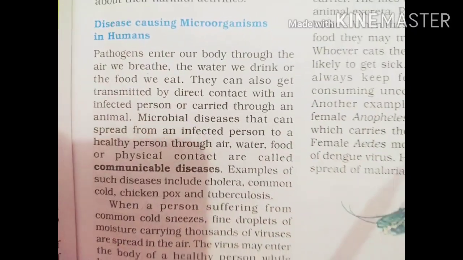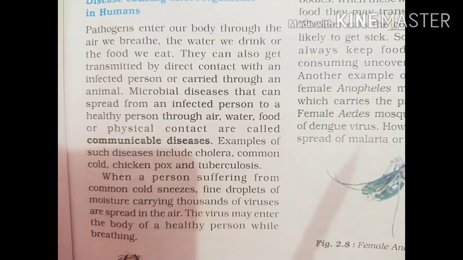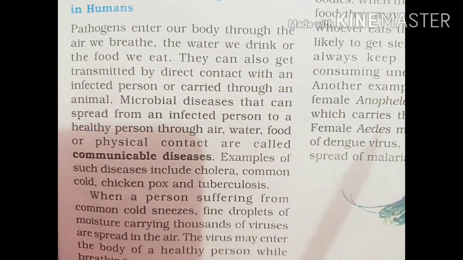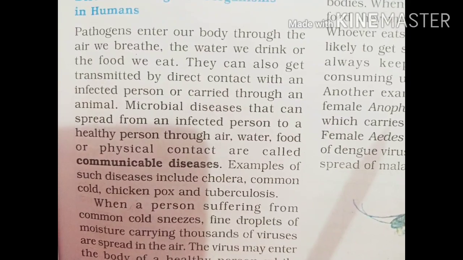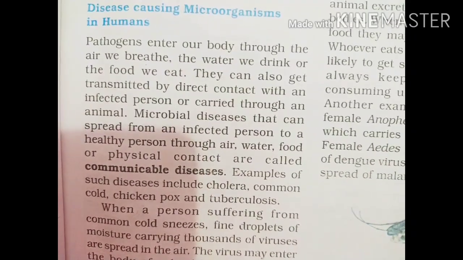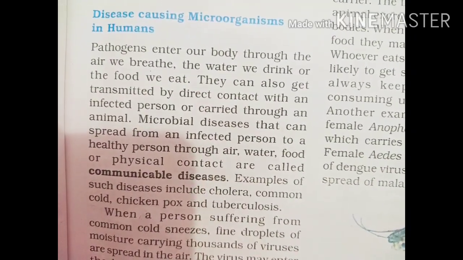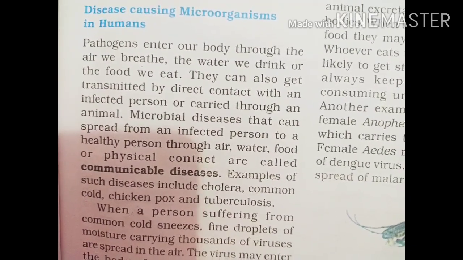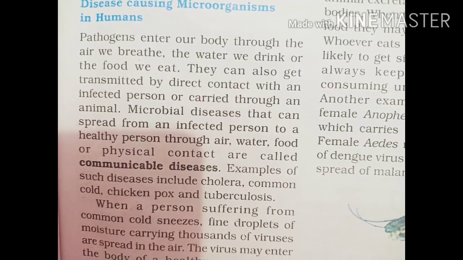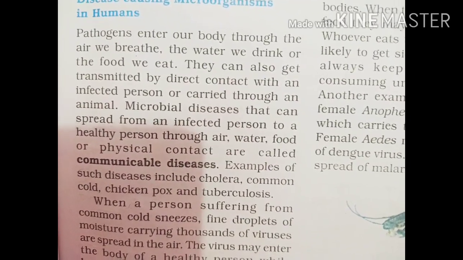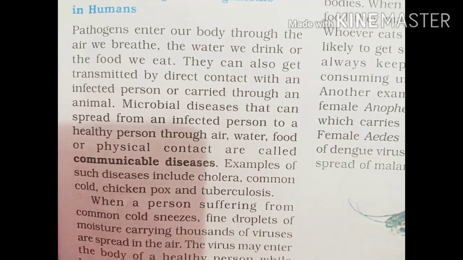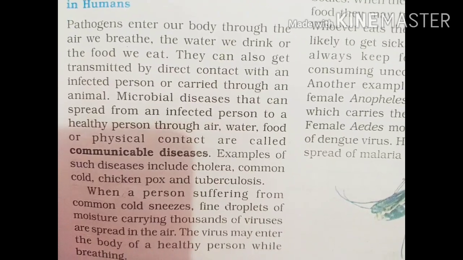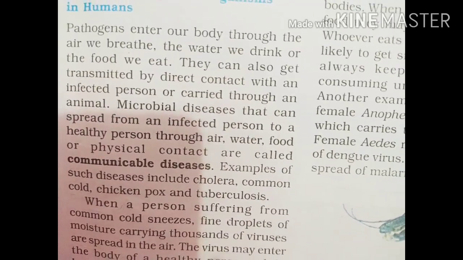The most common way for the pathogen to enter the human body is air, because anything from the outside needs a common door or common path to enter any area. Air is the medium where we live. Everybody knows that air is the medium where we live.